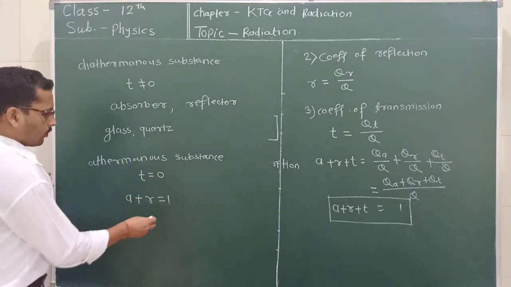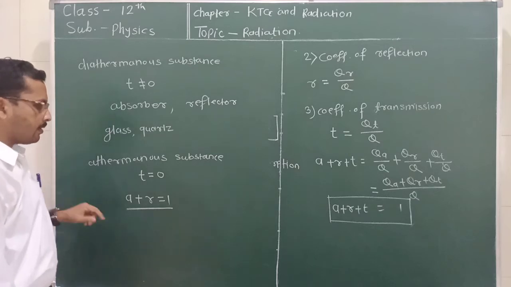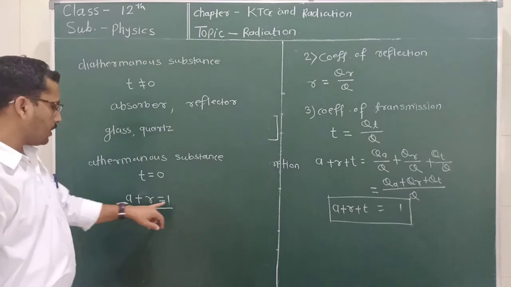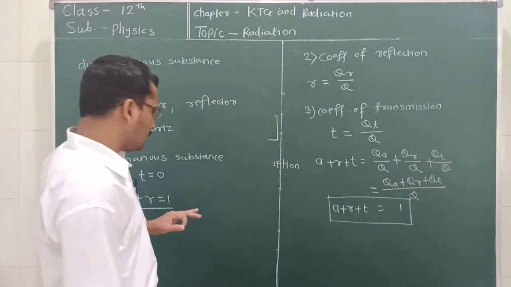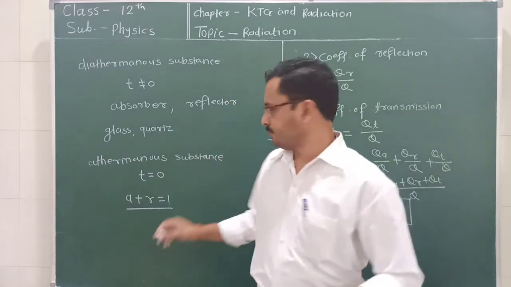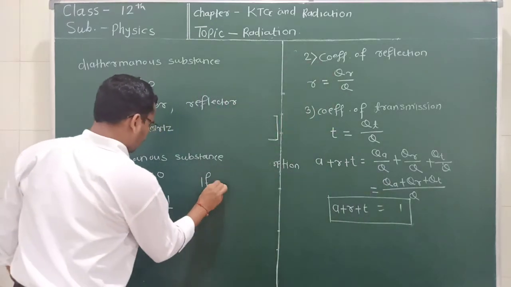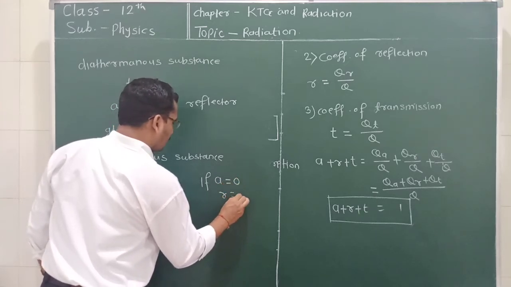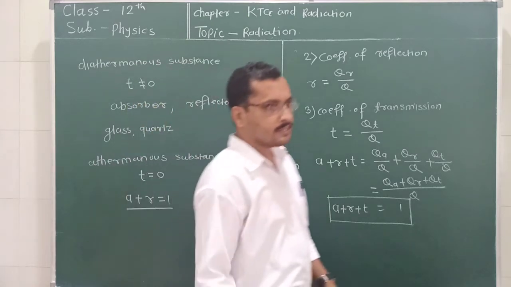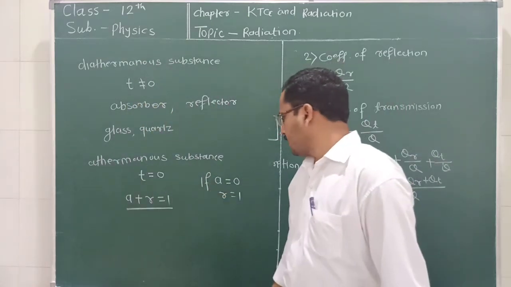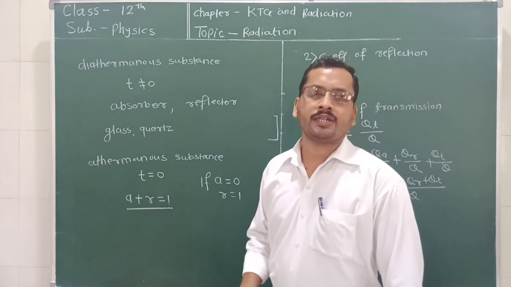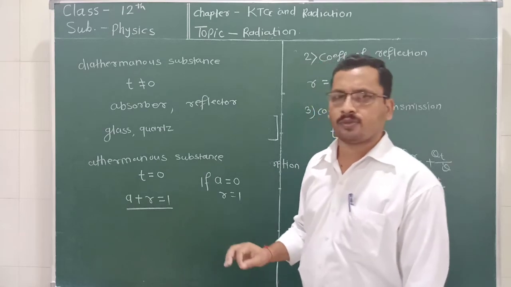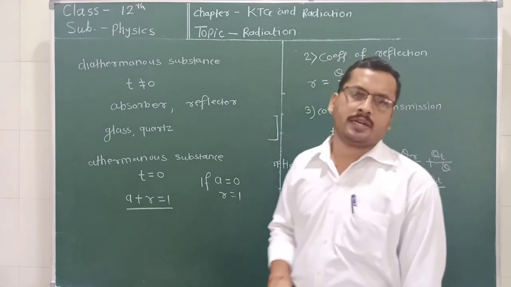Now look here. We write for athermalous substances, through which heat radiation can't pass, A plus R is equal to 1. It means if A is equal to 0, then R is equal to 1. What does it mean? It means that if the heat radiation is not absorbed, it is totally reflected.